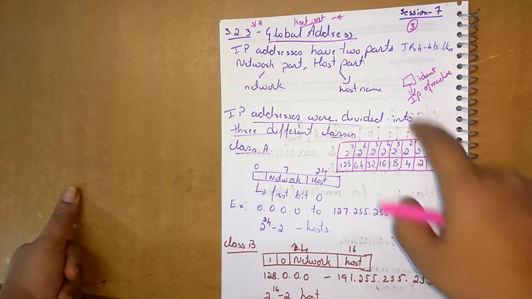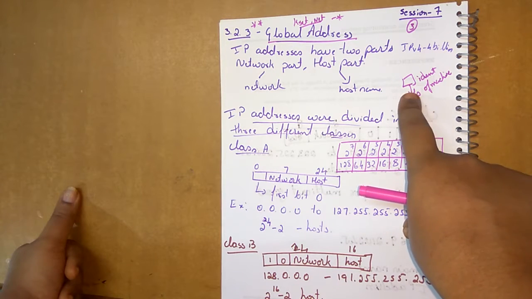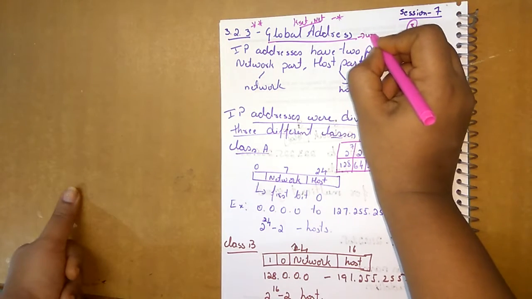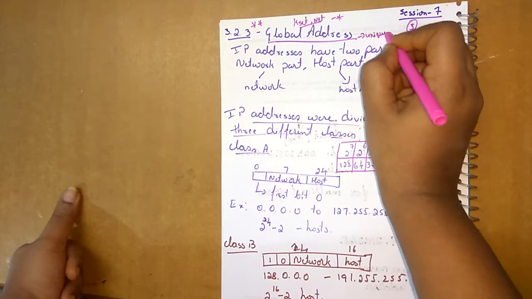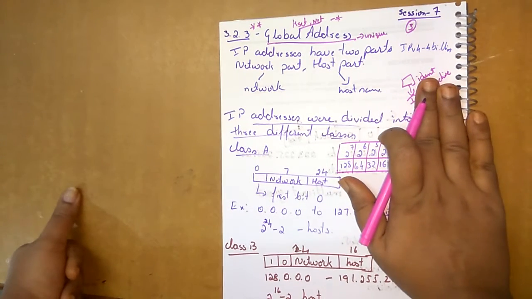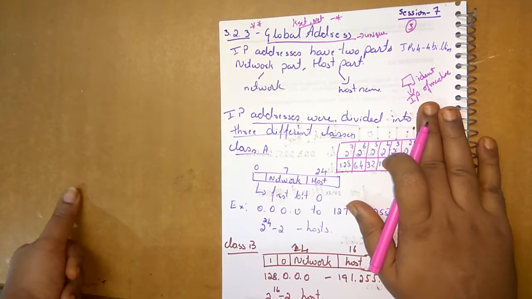So every machine which you are using on the internet has a global identification, and it has to be unique. Means if you are using a mobile and if you are using a computer, they both should have different IP addresses. That is the IP address.